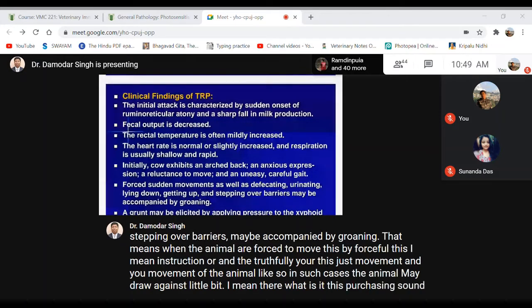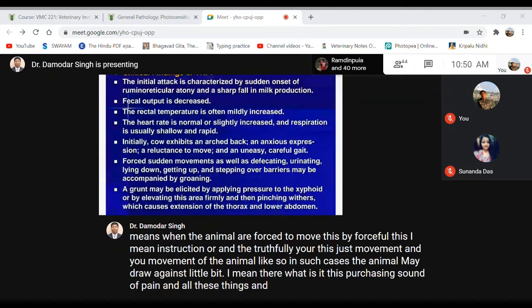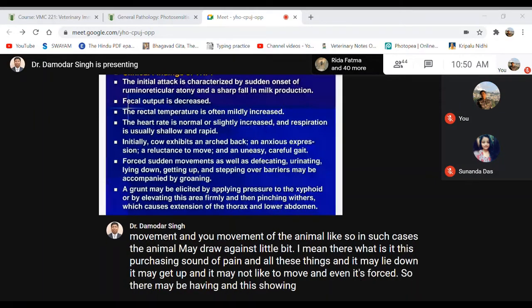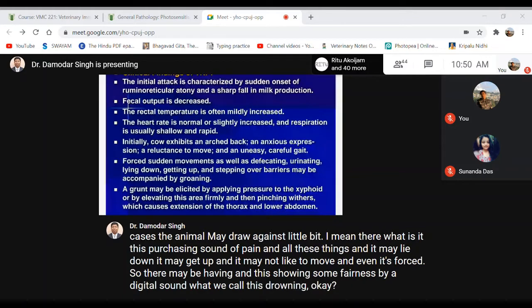Okay, then a grunt may be elicited by applying pressure to the xiphoid cartilage and elevating this area firmly, and then pinching the withers, which causes extension of the thorax and the lower abdomen.